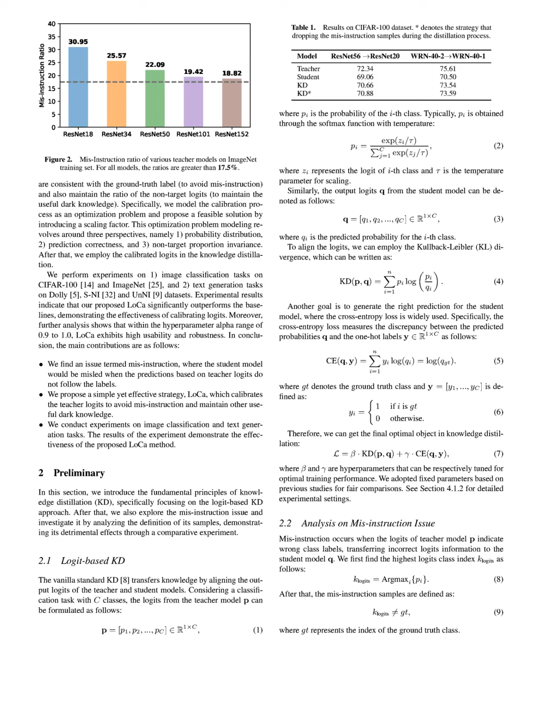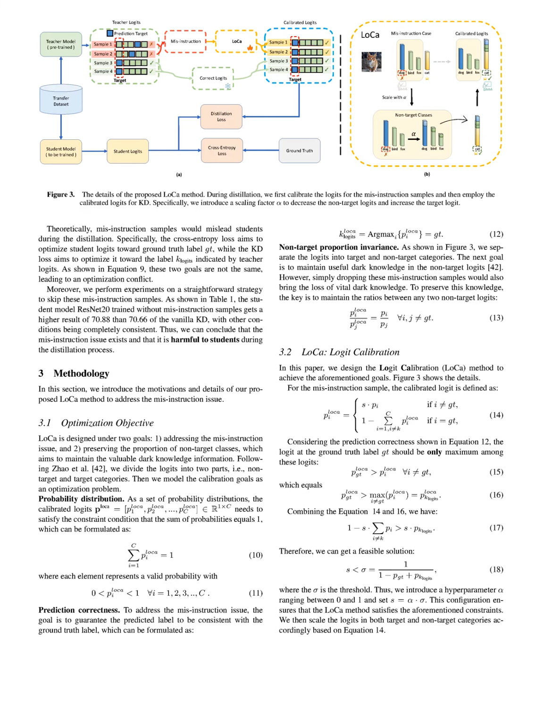This is achieved by maintaining the proportions of logits for non-target classes during calibration. 3. Probability distribution. The calibrated logits must satisfy the constraint that the sum of probabilities equals 1, formulated as sum over i equals 1 to C of P_i^LoCa equals 1.